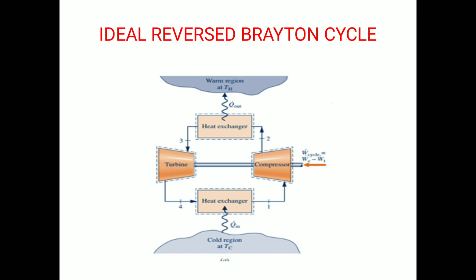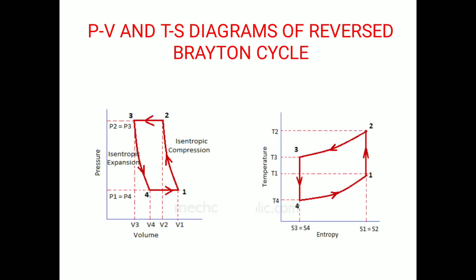So this is the arrangement of the ideal reversed Brayton cycle. You can see the two heat exchangers. One will absorb heat from the cold region and the other will reject heat to the hot region, along with a turbine and a compressor. Now the PV and TS diagrams of the reversed Brayton cycle. You can see the processes of isentropic expansion and compression, and heat rejected at constant pressure. So this is the PV and TS diagram.